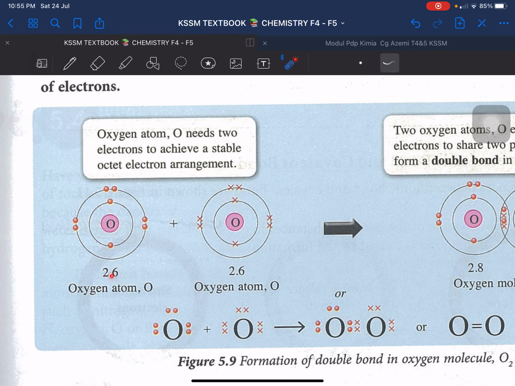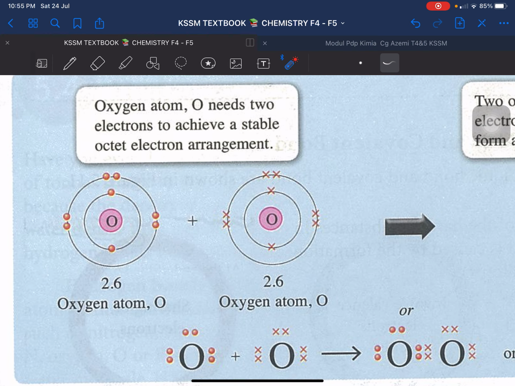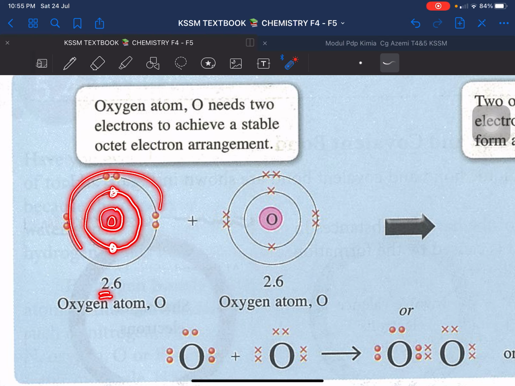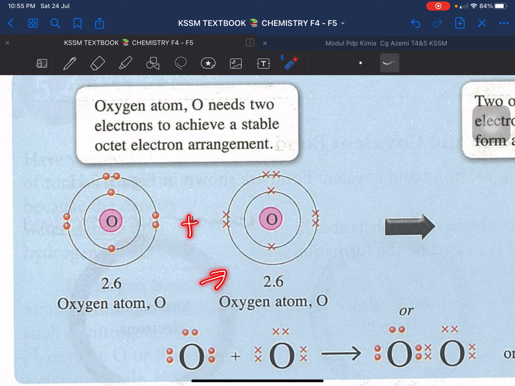Okay, it will become 2.8 macam begini. So how to make it like that? How to make it stable? Let's see the electron arrangement. Electronic structure. You have a symbol, you have a nucleus, and then you have the first shell. The first shell consists of 2 electrons here. Ni nani? And the second shell consists of 6 electrons here. 1, 2, 3, 4, 5, 6. There are 6. And then you add another one. Okay, you have to share it.